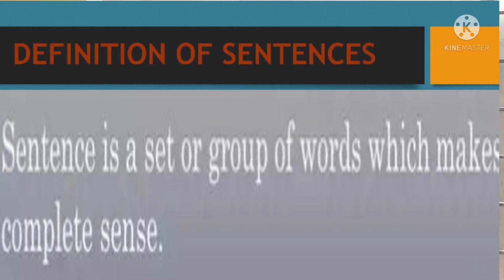Now first let us discuss what is a sentence. You all know what is a sentence because I have explained it in my previous videos. A sentence is a set or group of words which make complete sense. It should give you complete meaning. Then we call it a sentence.